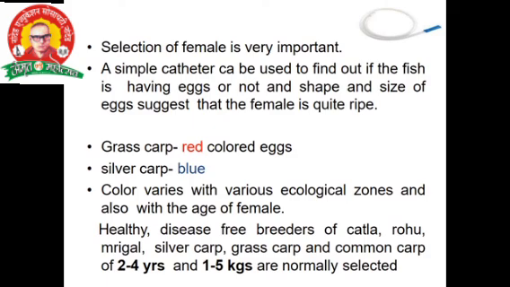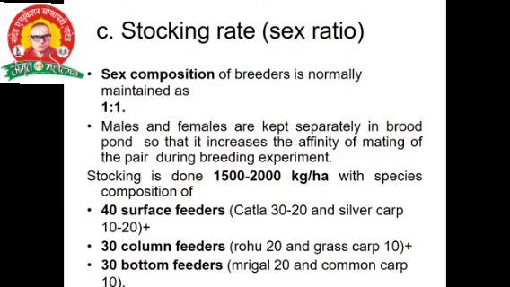Healthy, disease-free breeders of Katla, Rohu, and Mrigal can be collected after the completion of 2 to 3 years generally. That is the stocking rate. How can it be stocked for the purpose of breeding?